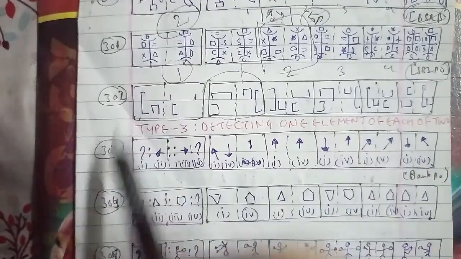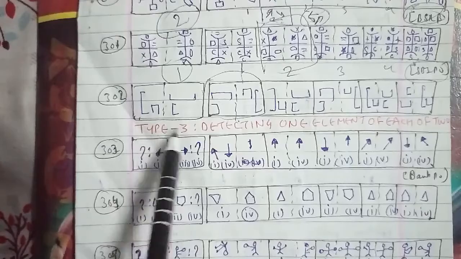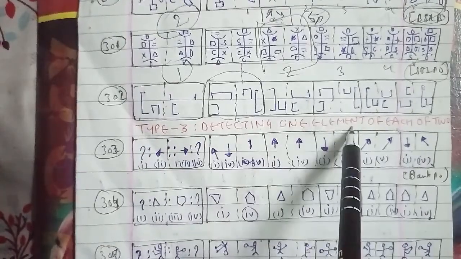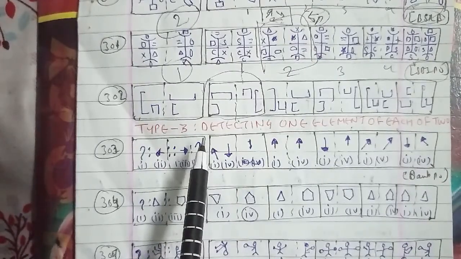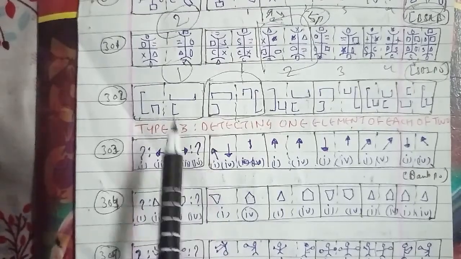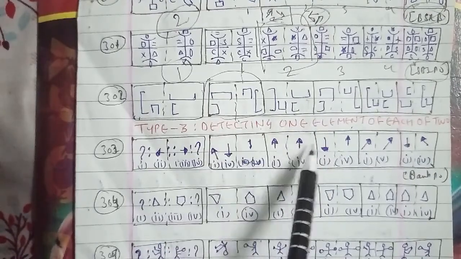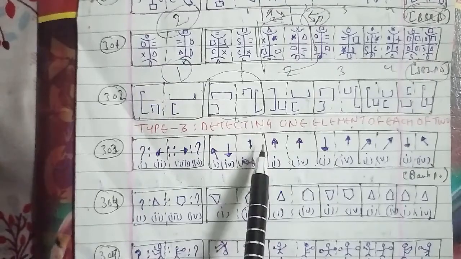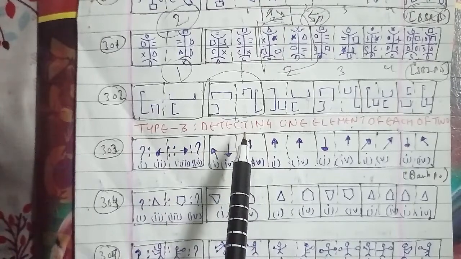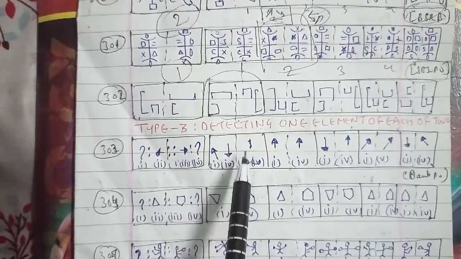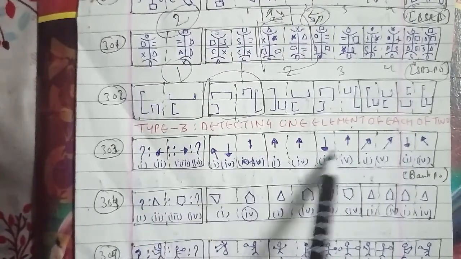Now for type 3, detecting one element of each of the two related figures, we'll talk about the first question of the session. Here we have 1, 2, 3, 4, where 1 and 4 are missing figures, and the answer figures are A, B, C, D and E. The left hand side figure of B, when placed at position 1, and the right hand side figure of B, when placed at position 4, set up the relations between 1 and 2 and between 3 and 4.